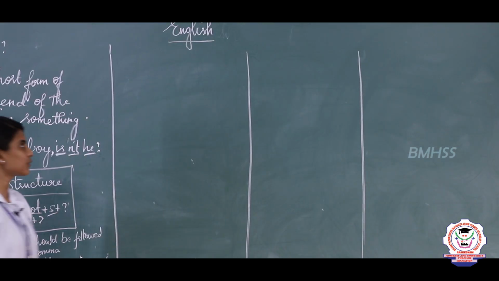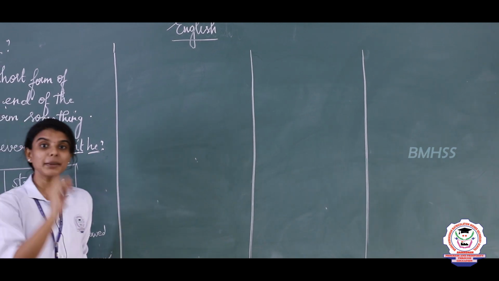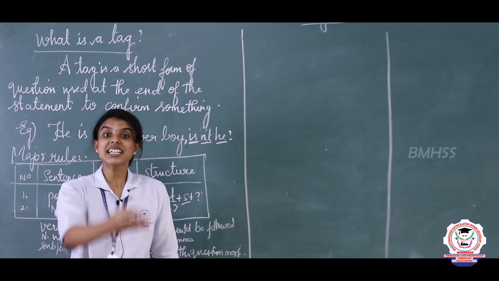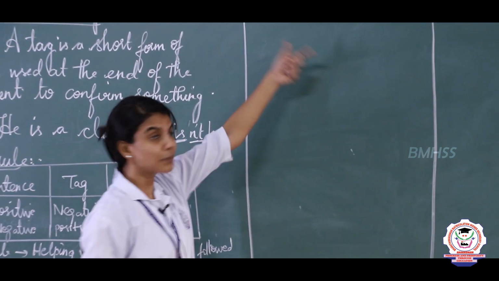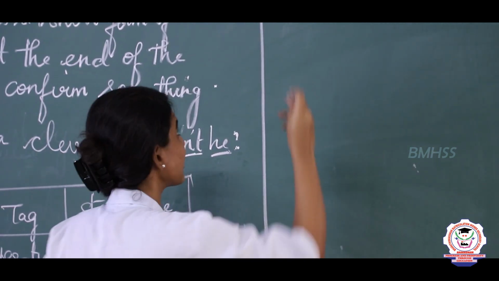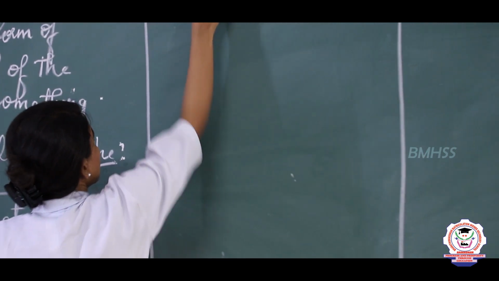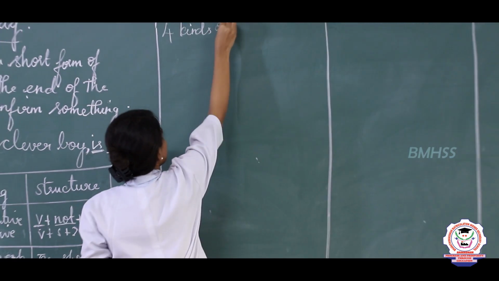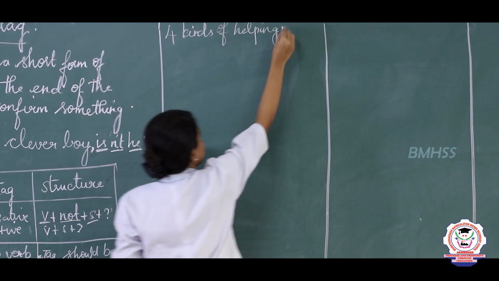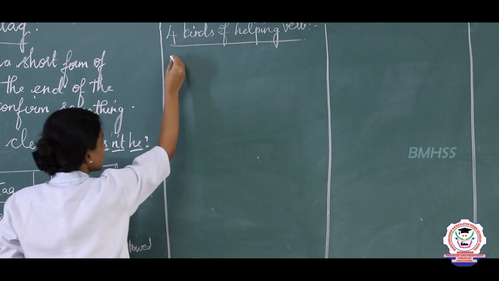So, there are 2 kinds of verbs. One is main verb and the other one is helping verb. So, the helping verbs are the verbs that denote the tense of a main verb, and the main verb denotes an action word. Clear? So, there are 4 kinds of helping verb.